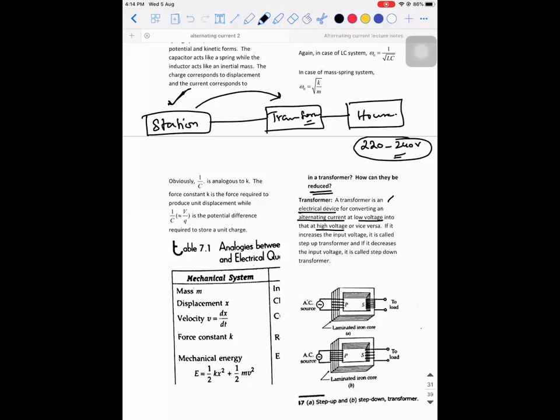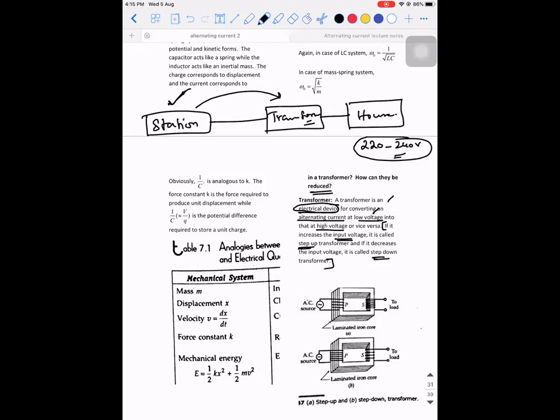So what is a transformer? Let's read it again. It is an electrical device which is used for converting an alternating current at a low voltage into a high voltage, or the one at high voltage into a low voltage. If the transformer is increasing the input voltage, then it is called a step-up transformer. And if it is decreasing the voltage, it is called a step-down transformer. So these transformers which are outside our house are generally step-down transformers only.